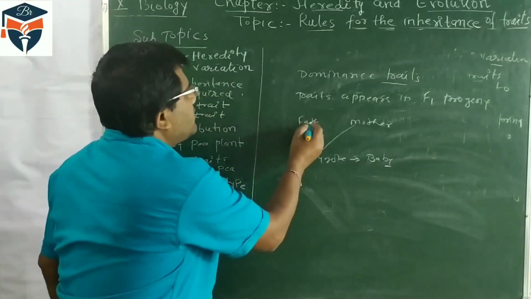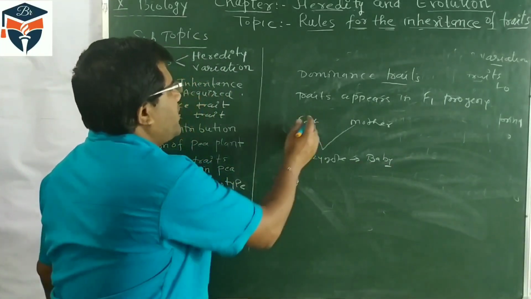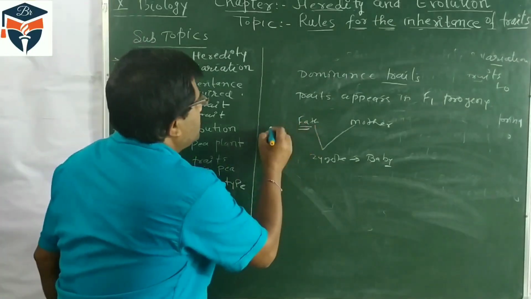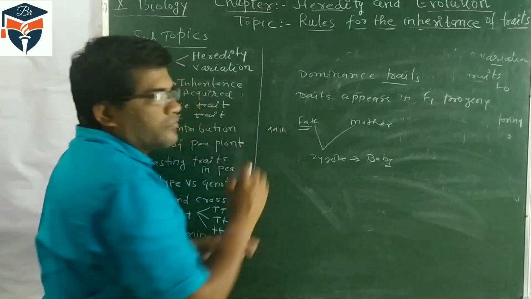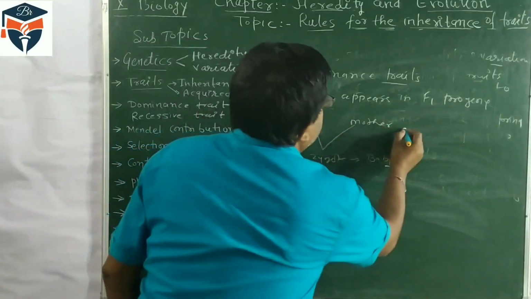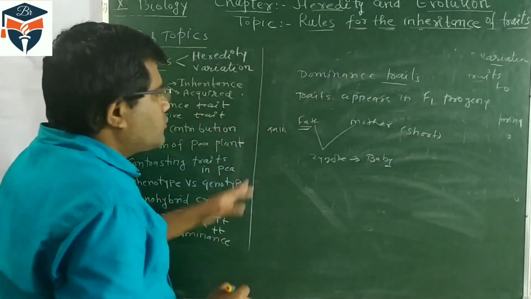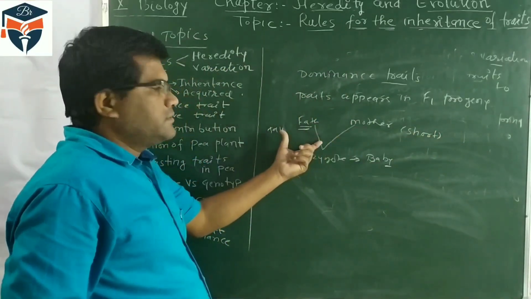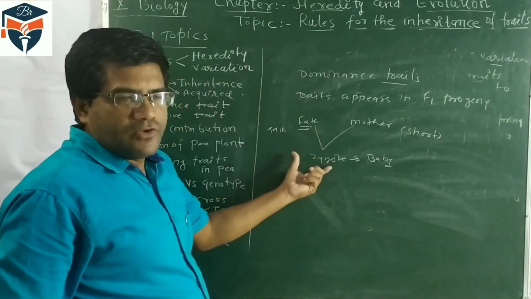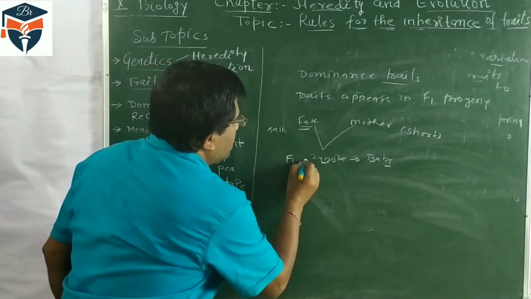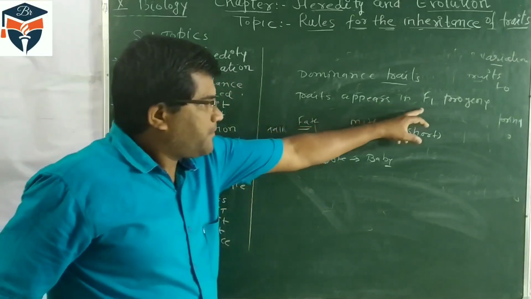So, whatever characteristic his father is having, suppose I am writing here, the one characteristic of father is tall father. And mother is, I am writing here, short characteristic of mother. So, when father and mother's fertilization of the germ cell occur, the new baby is developed, and this baby is called the F1 progeny.